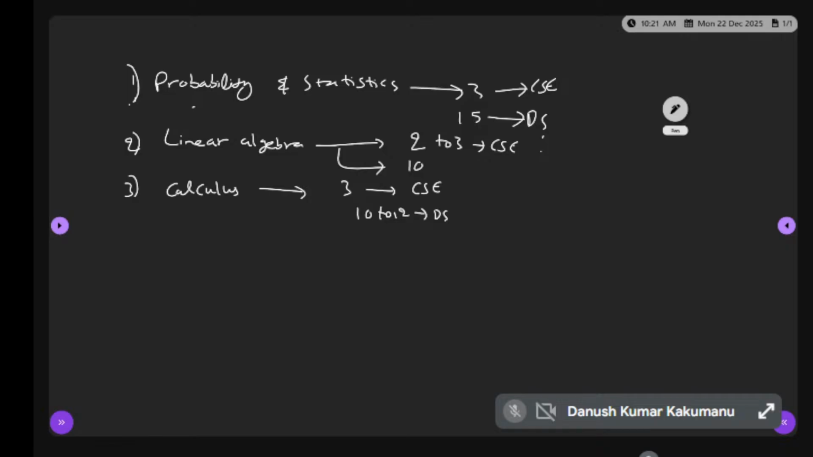What are the subtopics we have in probability and statistics? The first one is types of events. This is a little bit big topic. Second subtopic is the Bayes theorem.